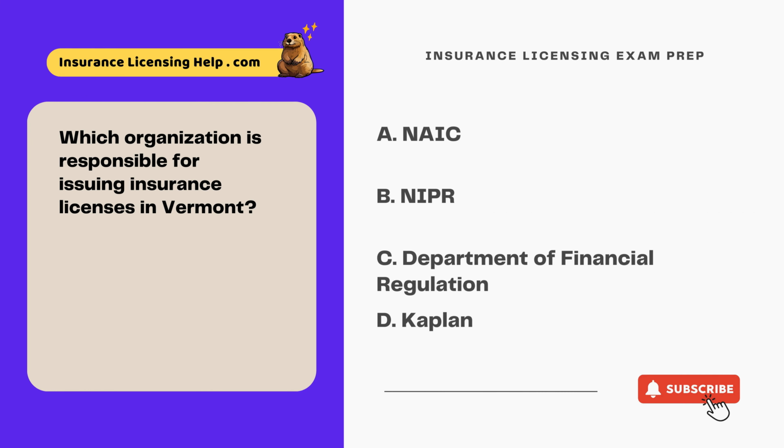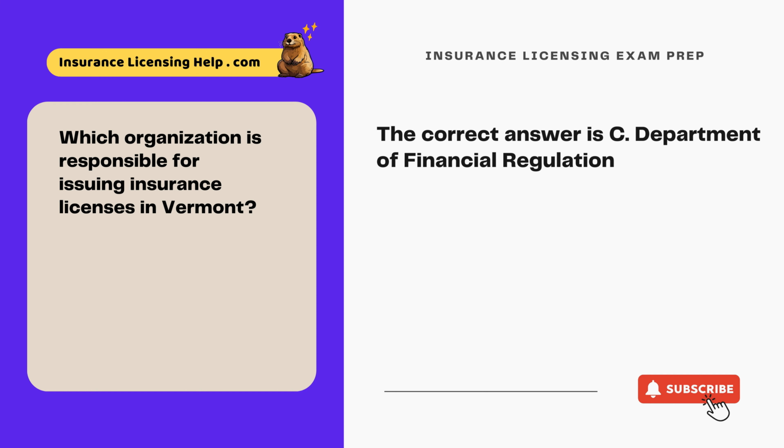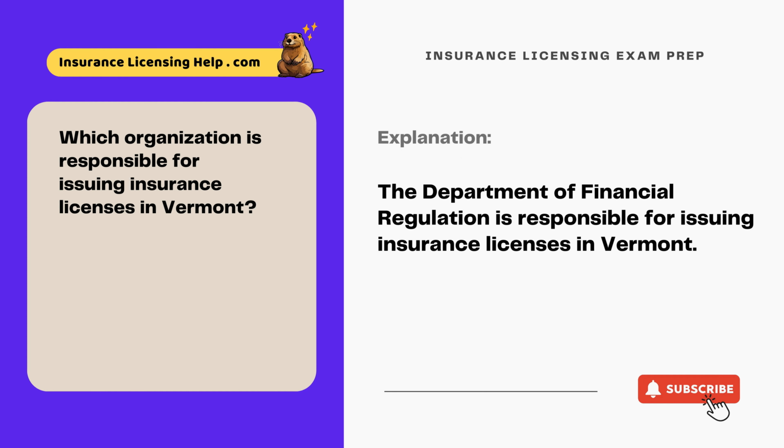Which organization is responsible for issuing insurance licenses in Vermont? A. NIPR. B. NAIC. C. Department of Financial Regulation. D. Kaplan. The correct answer is C. Department of Financial Regulation. The Department of Financial Regulation is responsible for issuing insurance licenses in Vermont.